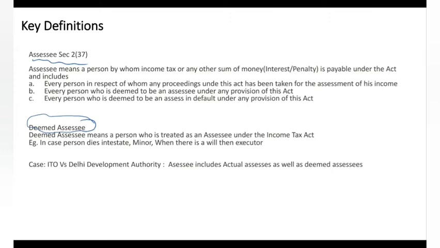So it is very clear that whenever the government says assessee, it includes both assessees and deemed assessees. It was held in the case of ITO versus Delhi Development Authority that assessee includes both actual assessees and deemed assessees. Whenever they say assessee, it includes both. Hope you guys are clear who is a deemed assessee and who is an assessee.